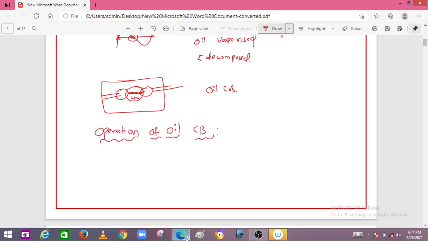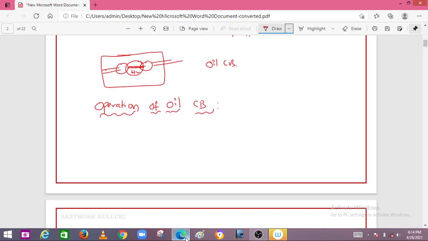When the current carrying contacts in the oil are separated, the arc is initiated, and the oil surrounding the arc will be vaporized and decomposed into gases, and those gases will prevent the restriking of the arc.